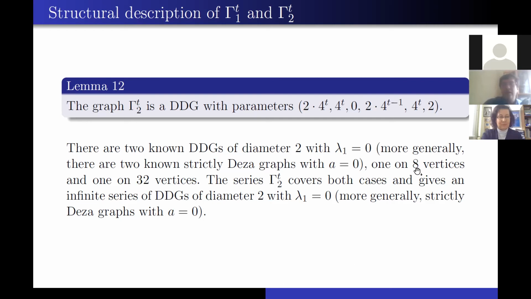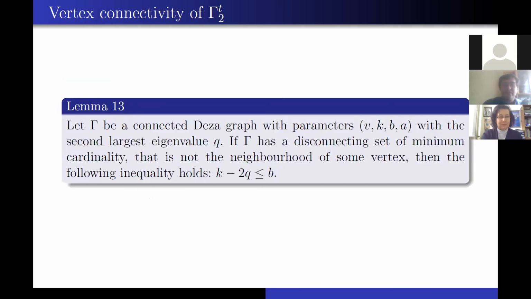Recently, before our enumeration project with Leonid Shalaginov, there was known only the graph on 8 vertices. Then we discovered the graph on 32 vertices, and actually this recursive construction gives us an infinite series of such graphs.